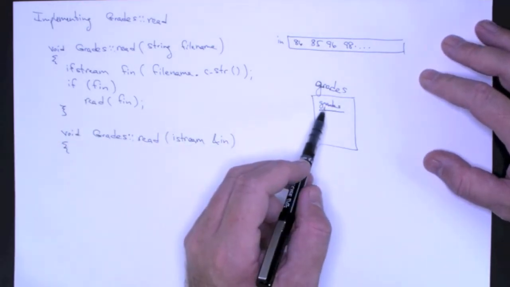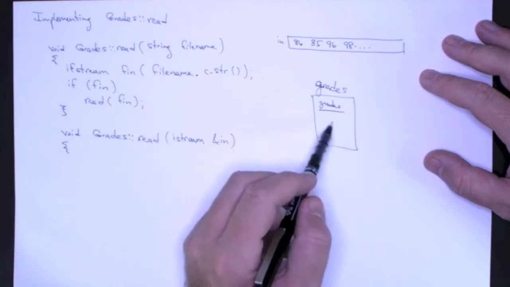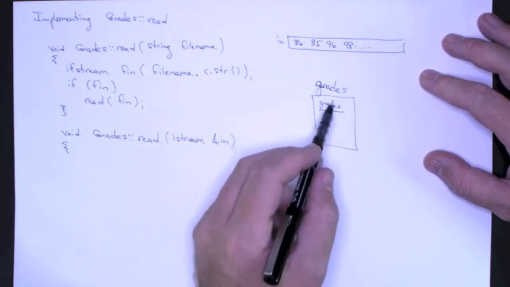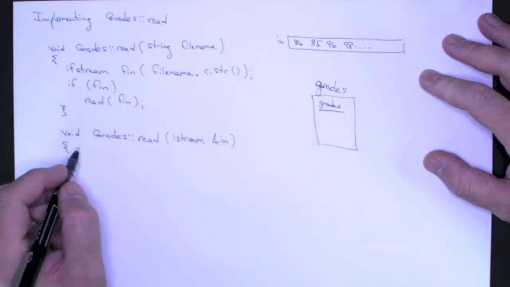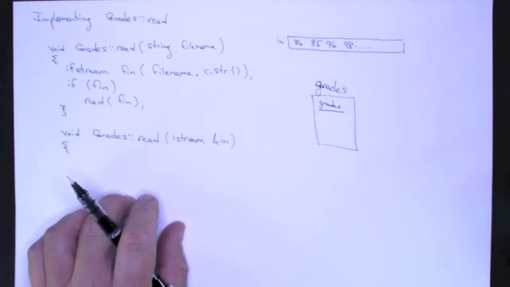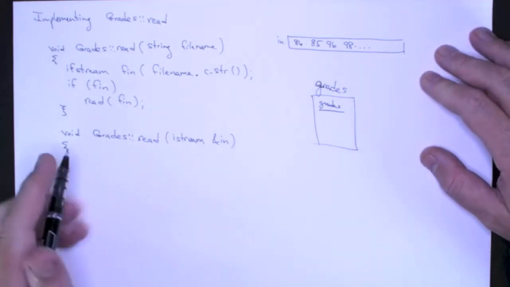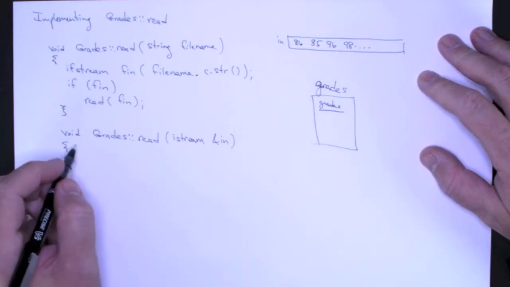So let's assume that we want to remove the elements if there are grades in there. And we can use two methods of the vector class to do that. The first one is the empty method. It simply returns true if the vector is empty and returns false otherwise.